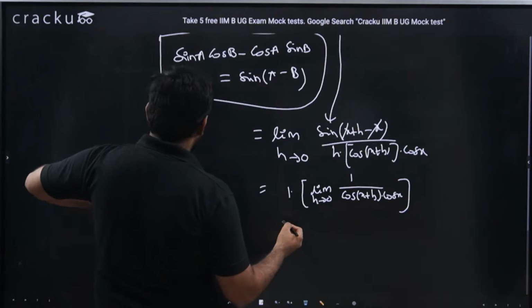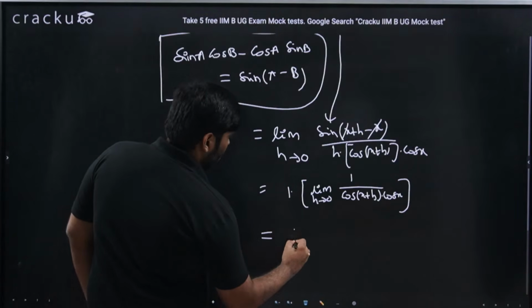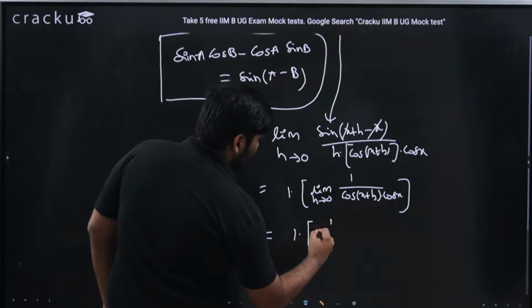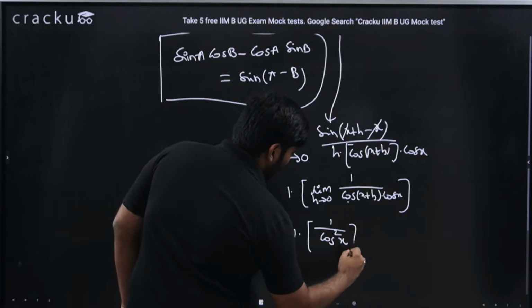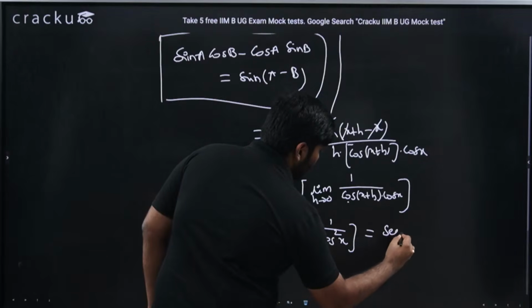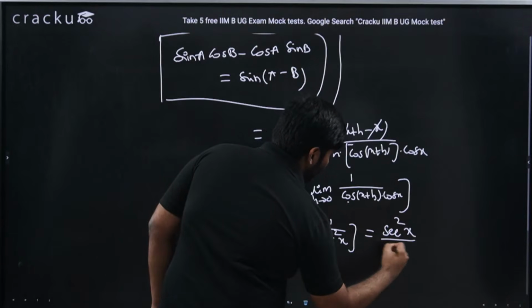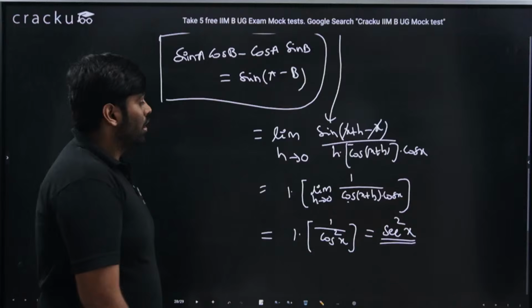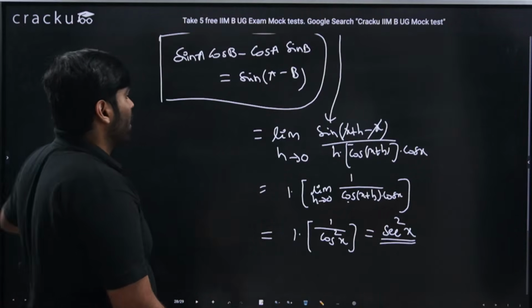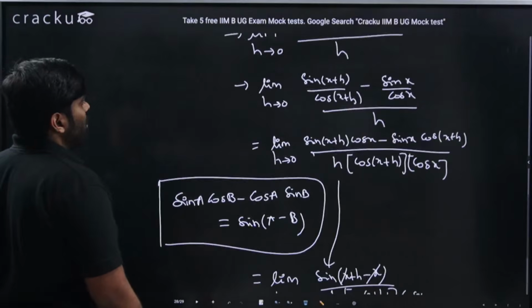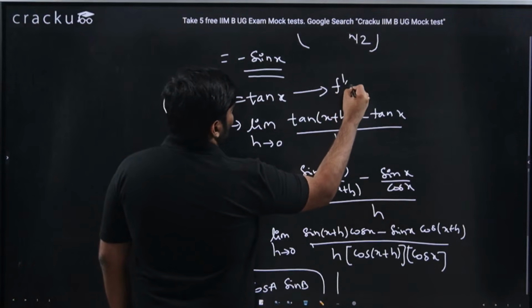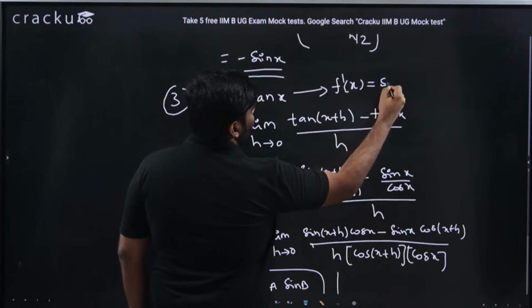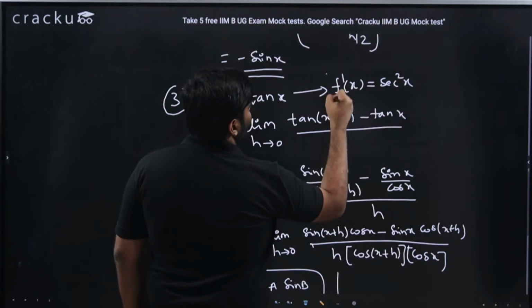This should be equal to 1 into, if h is 0, this is cos x, this is cos x, which is cos square x. 1 by cos square x is also known as secant square x, because 1 by cos x is secant x. So I would say differentiation of tan x is secant square x.